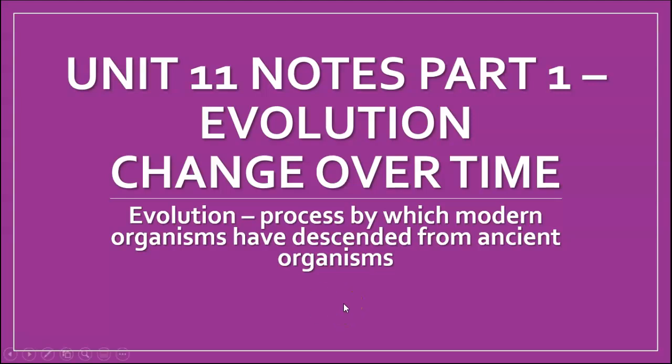The big thing to understand is that evolution is the way that the organisms that we have today have descended from ancient organisms. There are ancient organisms that might have been similar, or maybe not, but over time there have been changes in the populations of those organisms that have led to the species that we have alive today.